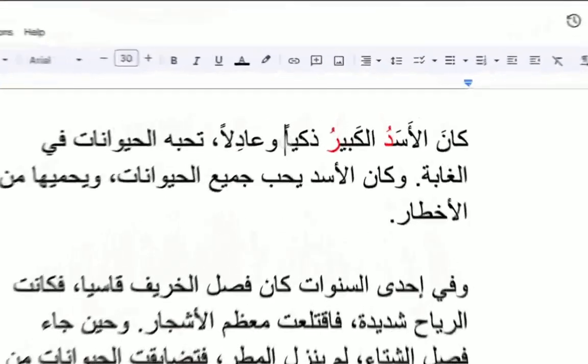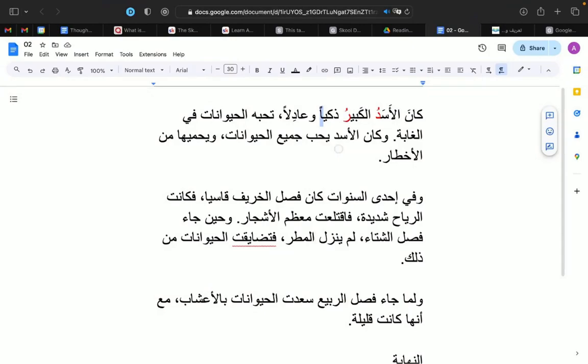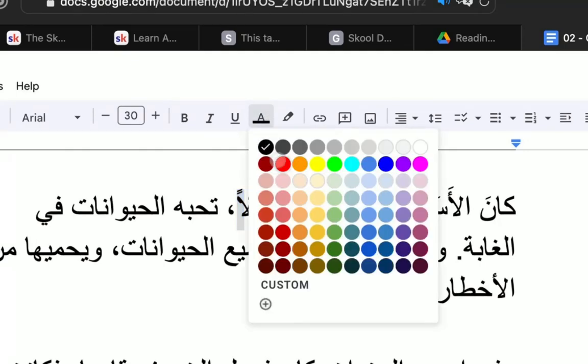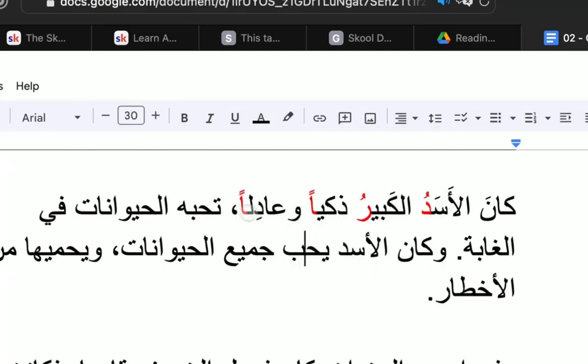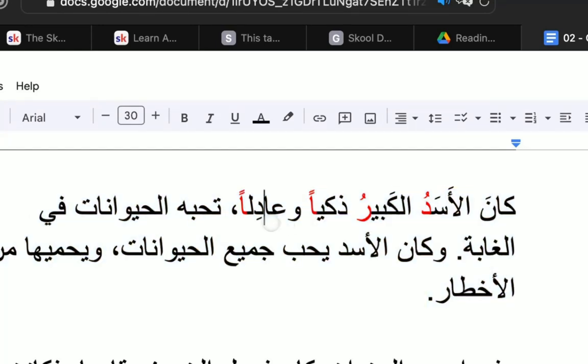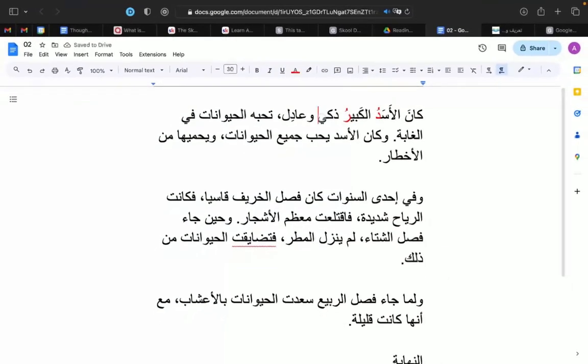Dhakiyan wa adilan. These are essentially adverbs, right? How was he? Well, he was smart, dhakiyan, right? And when we have adverbs, we add an alif at the end of them with a tanween al-fatha. Okay? And so here we added an alif on both. So dhakiyan means smart, and wa'adilan is just. Okay? And the original words are dhaki, wa'adil. But when they are acting as adverbs, we add the alif and the tanween al-fatha.